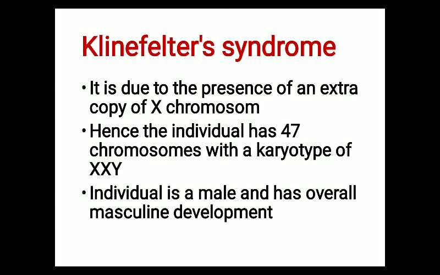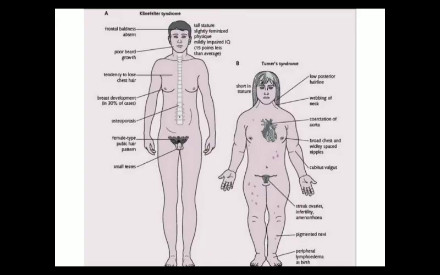Finally the number of chromosomes becomes 47 and the karyotype becomes XXY. Generally such individuals are male and have overall masculine development. This is the diagram of a male who suffers from Klinefelter syndrome.